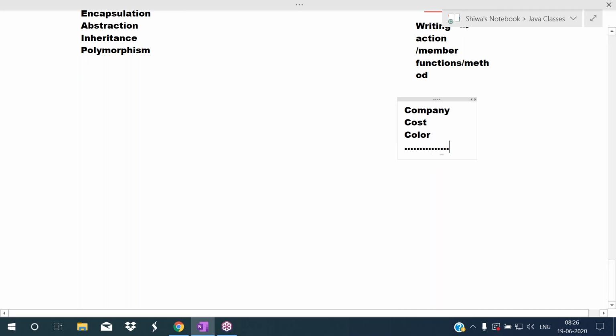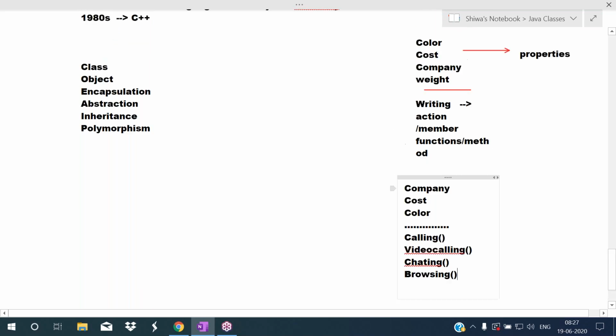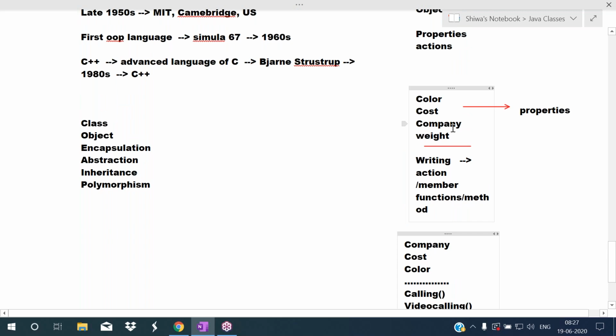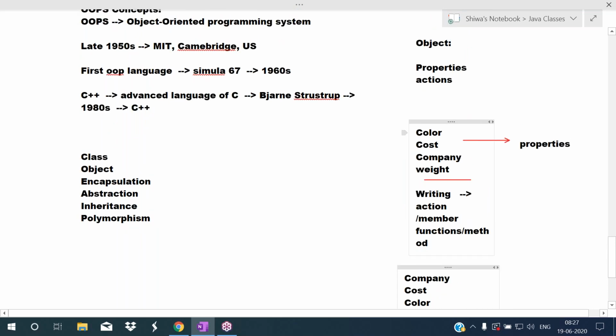Then why are we using the smartphone? For calling. So calling is one action. You are doing video calls, so video calling is an action. Chatting is an action. For browsing also you are using the smartphone, and for enjoying music also. So all these are actions. For any object you take, some properties will be there, as well as behavior that can be used to perform particular actions.